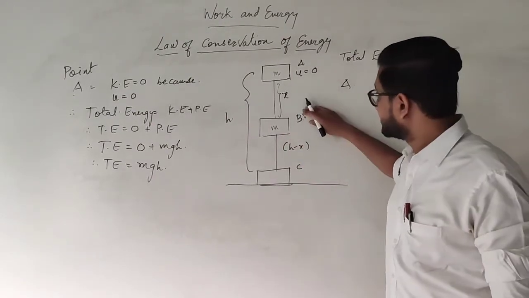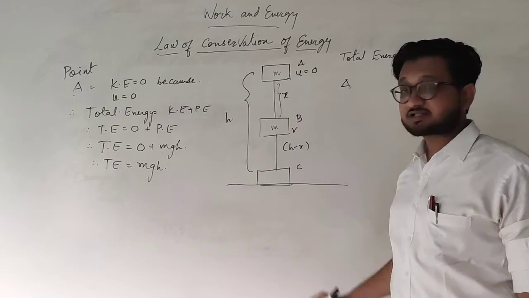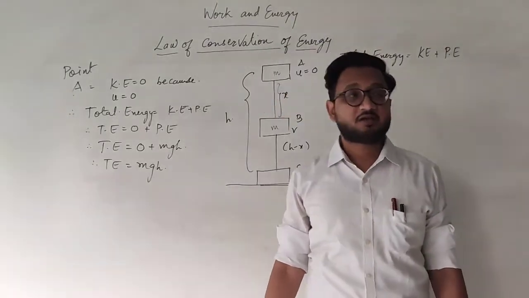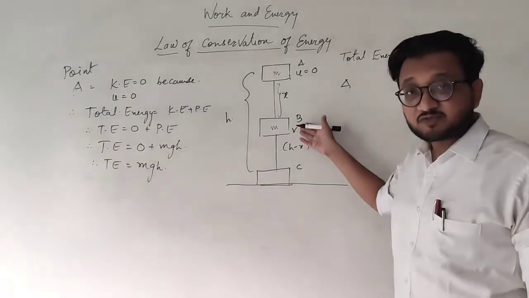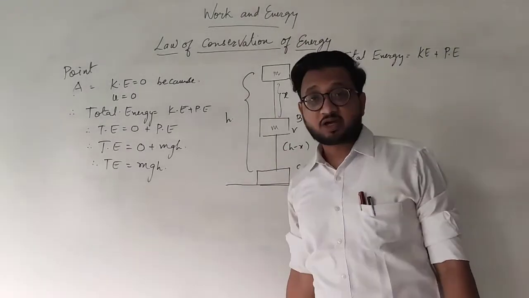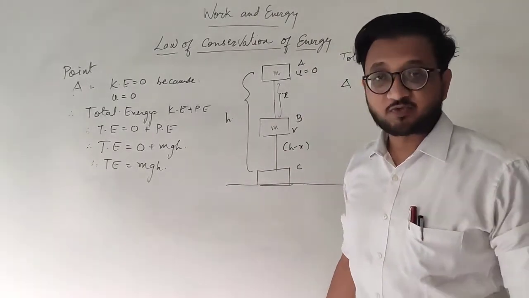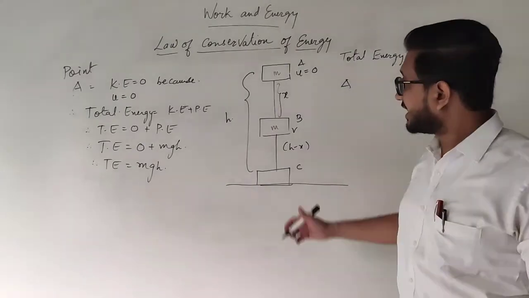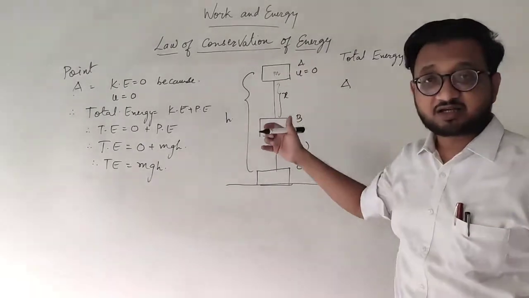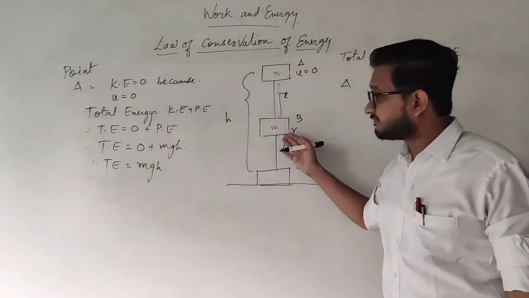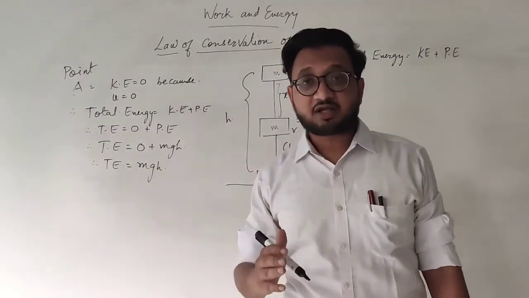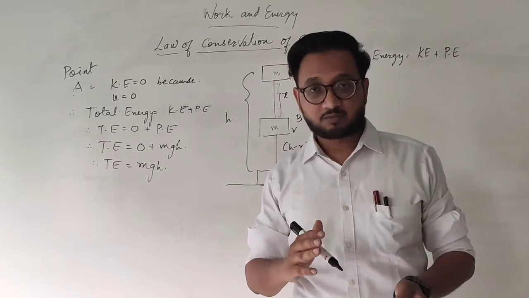Because of this, the object is now going to have kinetic energy as well. But you know that the height has decreased because the object is falling, and therefore its potential energy will be less than before.